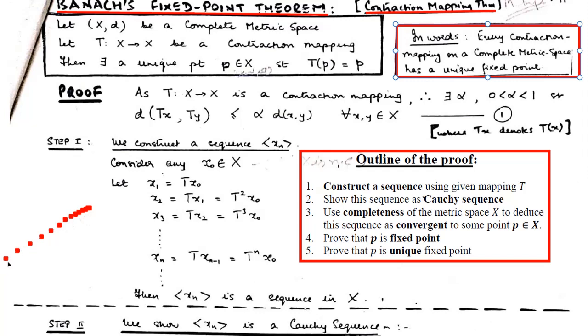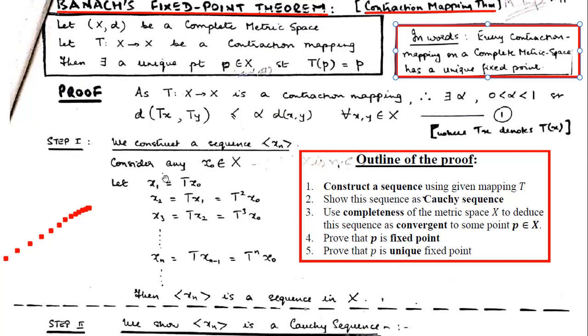So x naught will be a point, and how are we sure? I'll just put a remark here. How are we sure that there exists x naught belonging to X? Because it's a metric space, and in the definition of metric space itself, we say that metric spaces are non-empty sets. So definitely we will have at least one point in this metric space. So how will we construct the second point from this first point x naught?